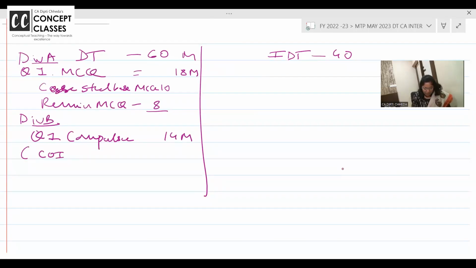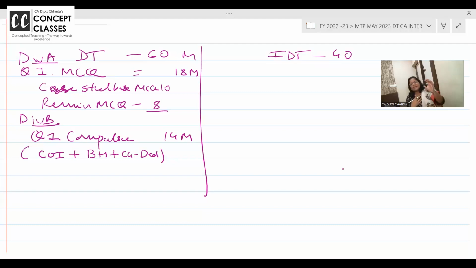It is computation of income questions, specially covering your business head, sometimes your capital gain and your deductions. So many students ask me, ma'am, what is the importance of deductions? Considering MCQs and question number 1 compulsory, deductions topic weightage is 6 to 8 marks, equal to a head. If you ask how many heads are important, I will say business head, your salary, exclusive problems are there, deductions and TDS. Ma'am, are deductions and TDS more important? Answer is yes. Deductions 2 into 4, 8 marks questions are asked.